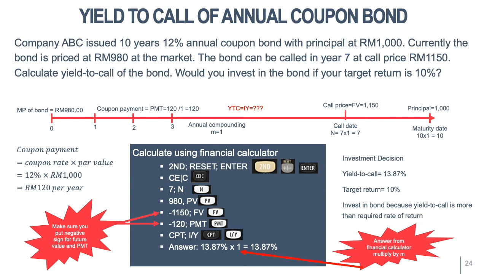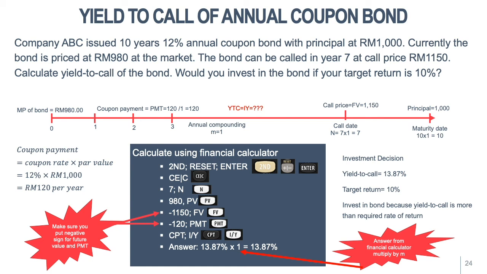So you plug all the figures into the financial calculator. For N, instead of the maturity date, to calculate YTC you need to replace it with the call date. So N is equal to 7. Present value, the current market price of the bond, is 980. The future value, you need to put the call price, which is 1150, as negative.